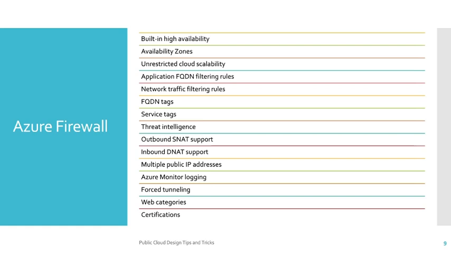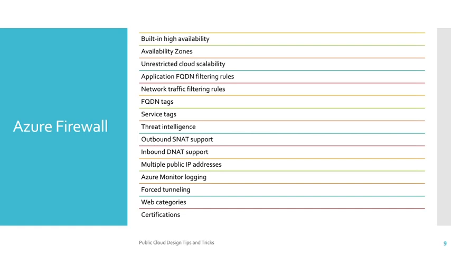So if we try to understand what the Azure Firewall features are, that starts with built-in high availability. Built-in high availability means no extra load balancers are required, and there is nothing you need to configure. It is already there inside your Azure Firewall product, and it will take care of itself. You do not have to worry about it.